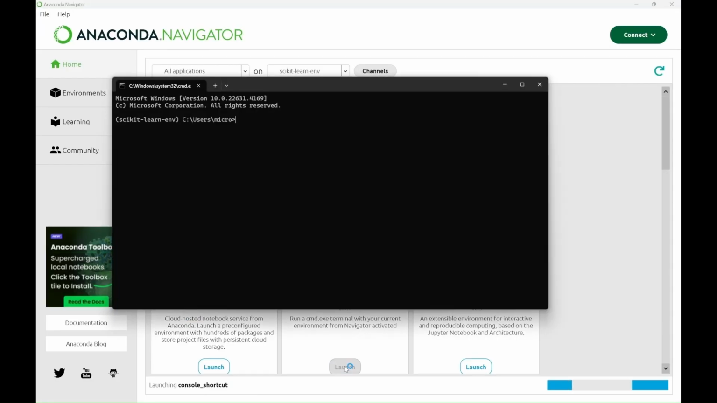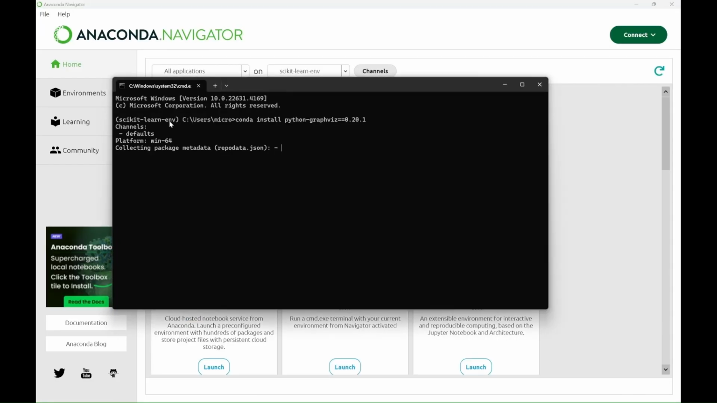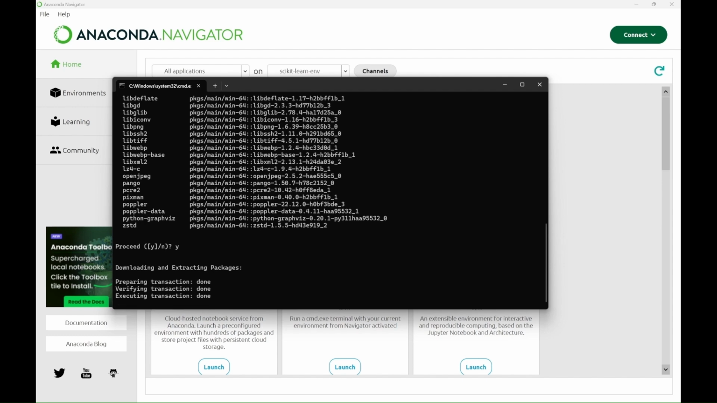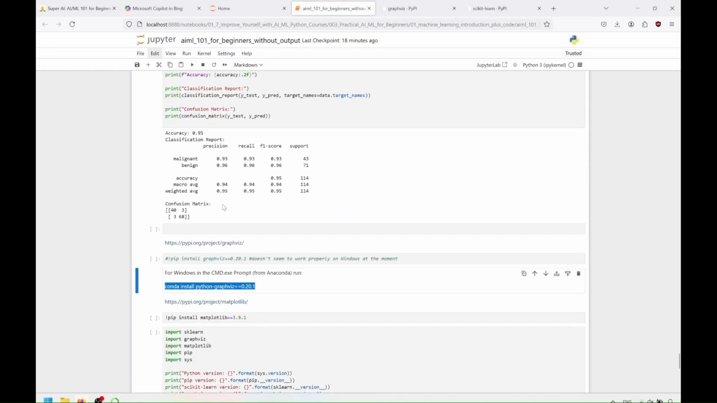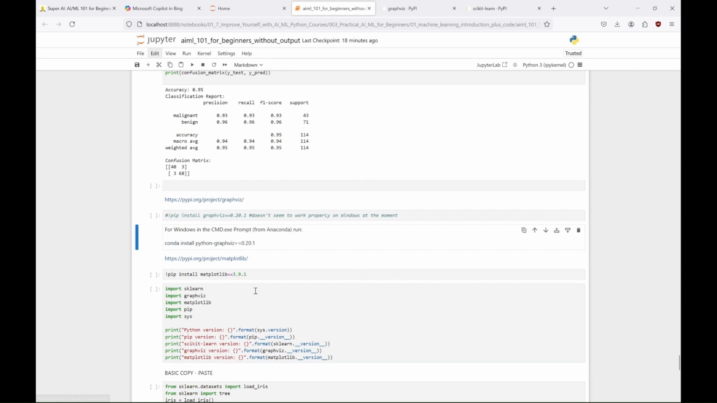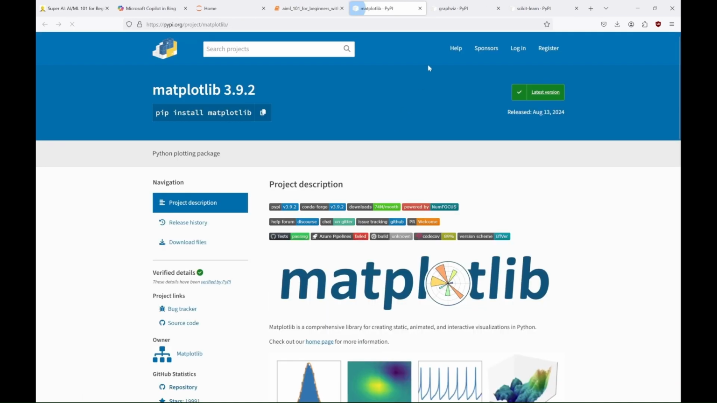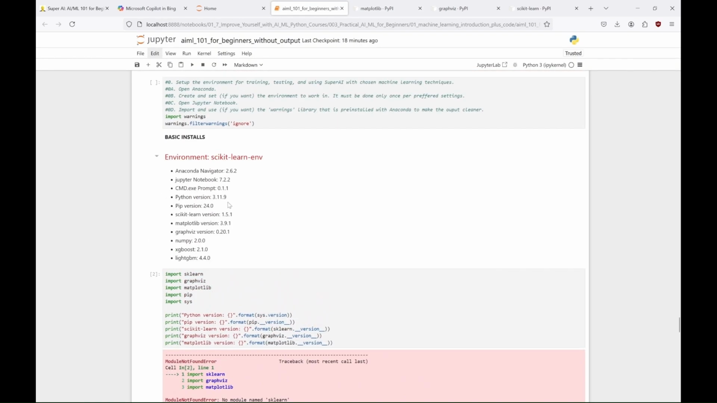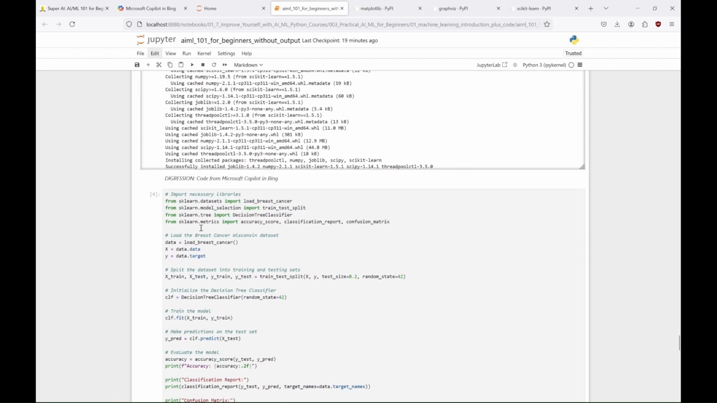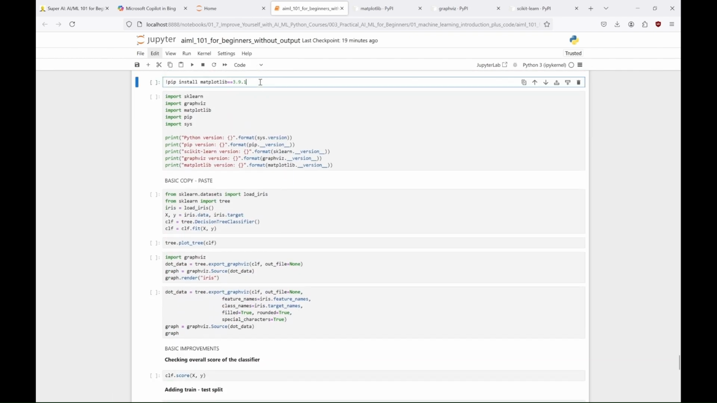Let me start the terminal, paste the command, hit enter, and confirm that we want all these changes. And it's done, so we can close the terminal, go back to our tutorial, and install the next library we need. And it will be matplotlib. This library is very useful in all projects regarding data analysis, because it's a comprehensive library for creating visualizations in Python. As we can see here, we want the 3.9.1 version of this library. So let's try to install it.